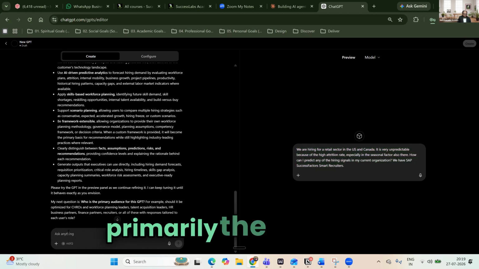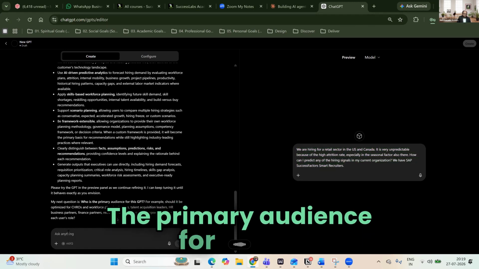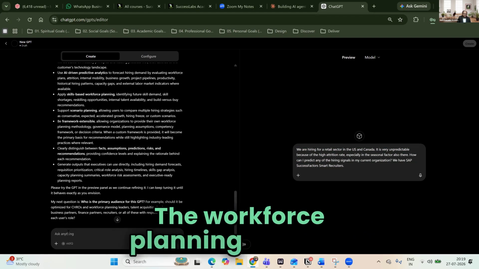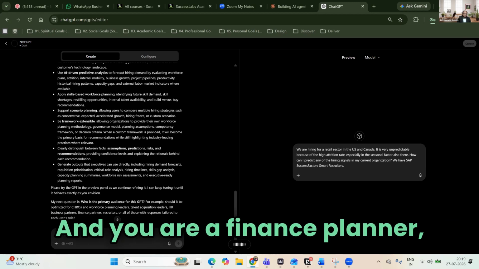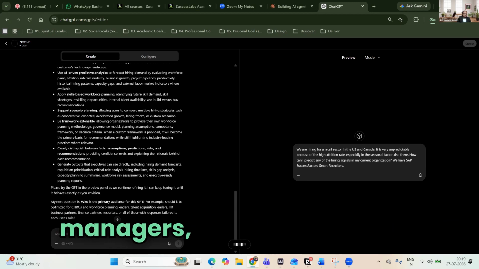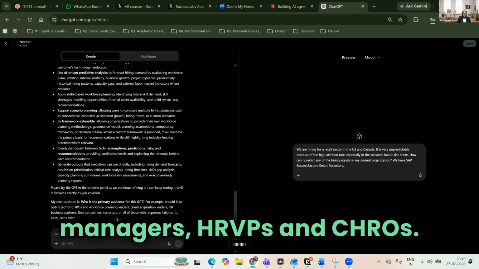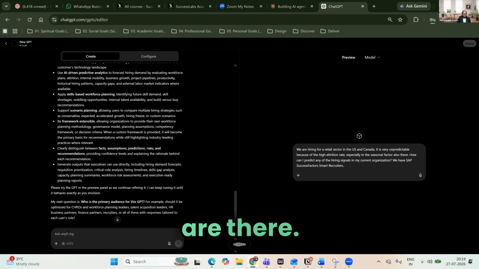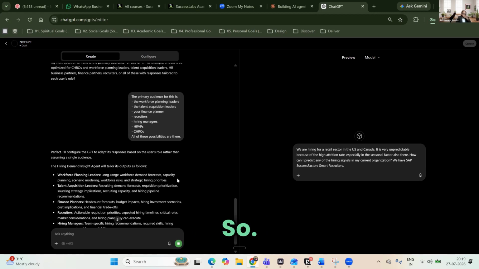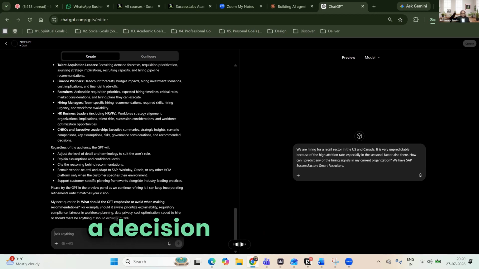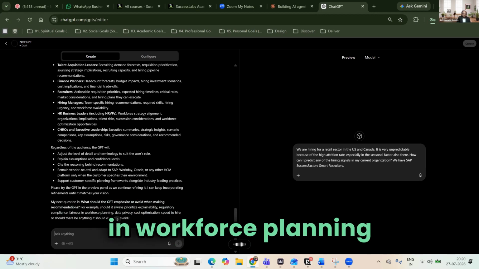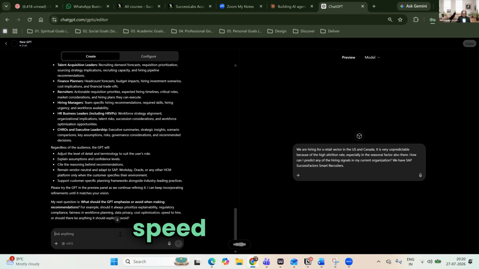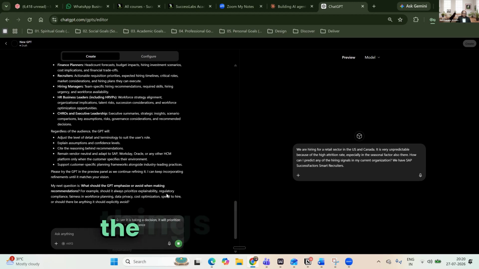The primary audience is the workforce planning leaders, the talent acquisition leaders as usual, and finance planners, recruiters, hiring managers, HRBPs and CHROs. All of these possibilities are there, so it is creating all of these things. Whenever it is taking a decision, it will prioritize regulatory compliance, fairness in workforce planning, data privacy, cost optimization, speed to hire, and also explainability. So these are the things I have given.